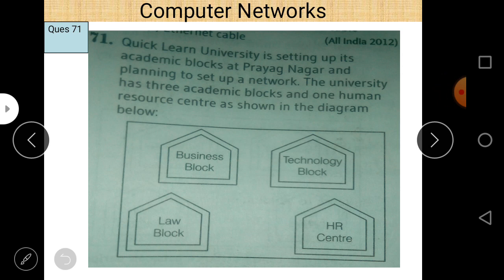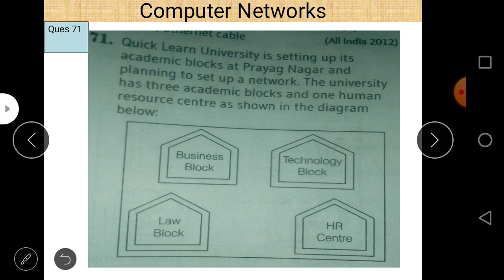So there is a diagram given here with different blocks. The HR center is there, and there are three blocks.